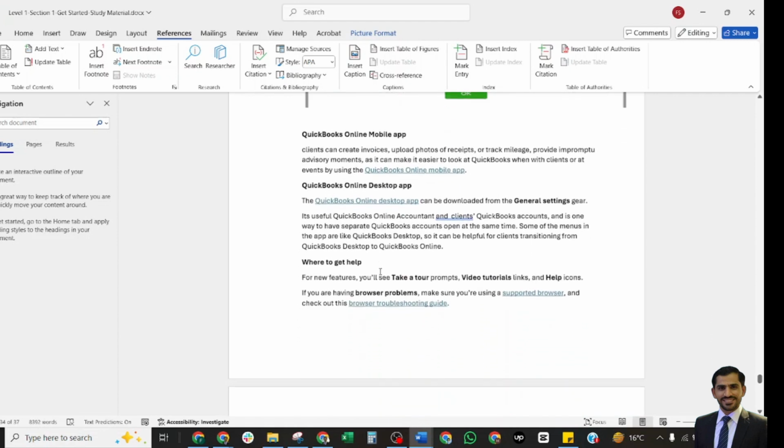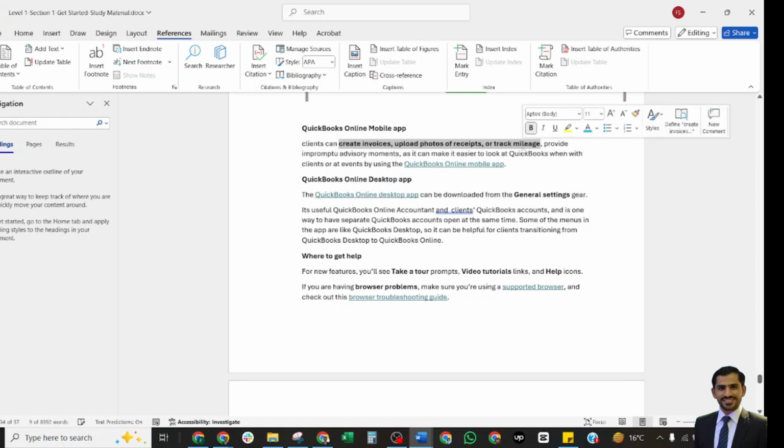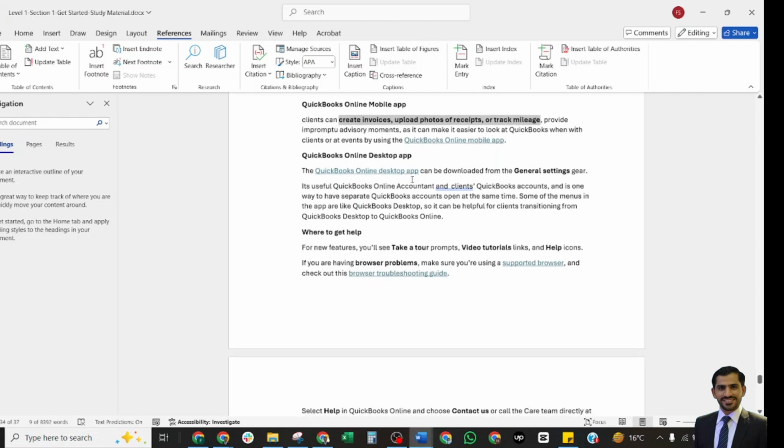The QuickBooks Online mobile app can also be used for accessing QuickBooks Online data. You can create invoices, upload photos of receipts, or track mileage, and provide impromptu advisory moments, as it makes it easier to look at QuickBooks when with clients or at events by using the QuickBooks Online app.